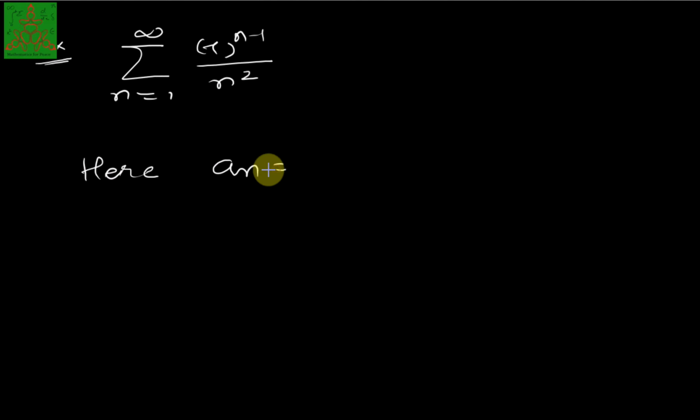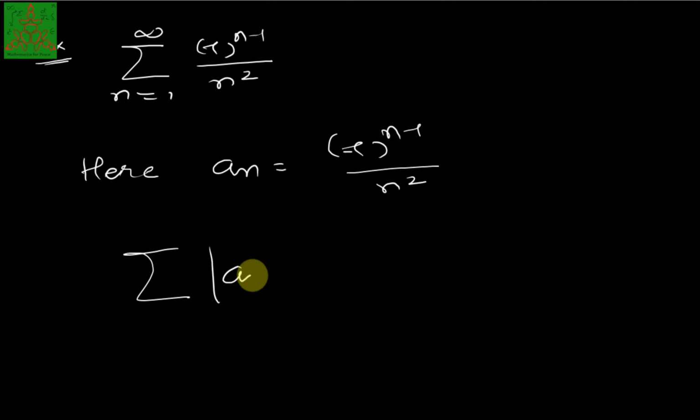Let us consider the series summation of n running from 1 to infinity, minus 1 raised to n minus 1, upon n square. Here an is minus 1 raised to n minus 1 upon n square, and summation of mod of an gives you summation of 1 upon n square, because mod of minus 1 raised to n is 1.